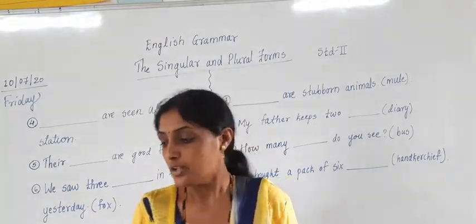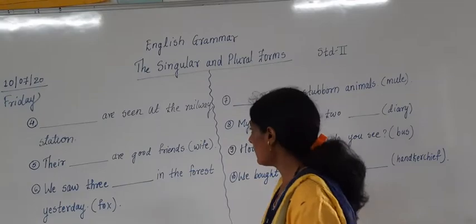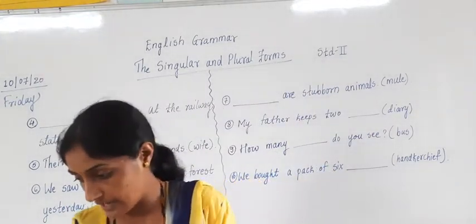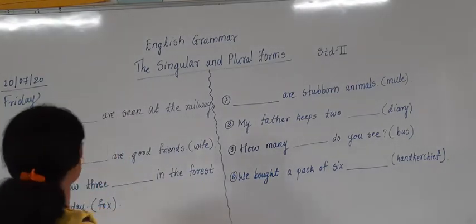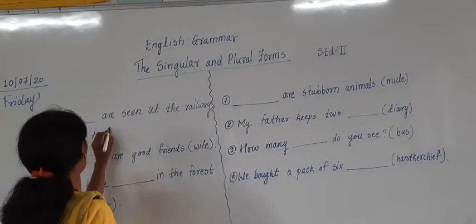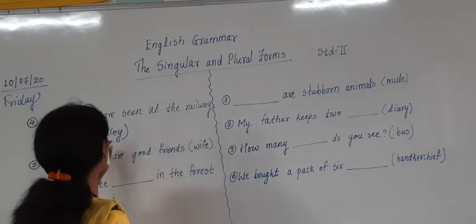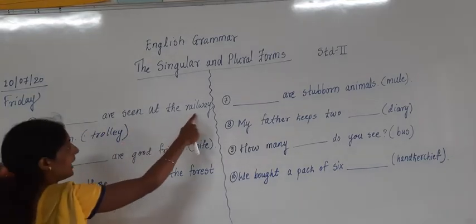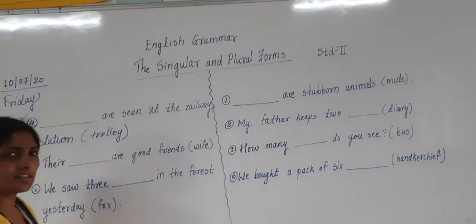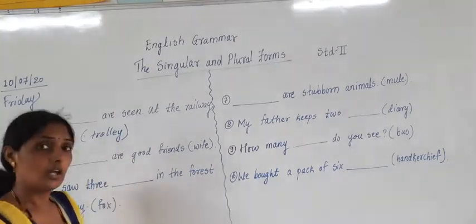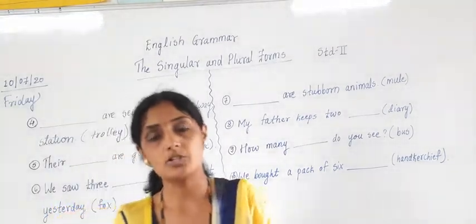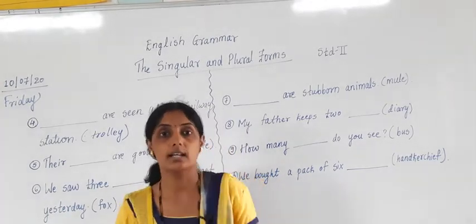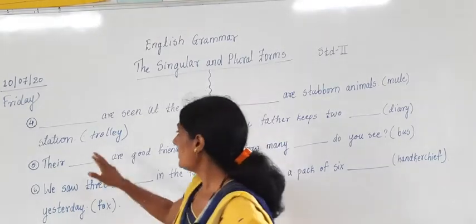Now the 4th sentence is about the plural. The words which are written in brackets, in which form are they? They are in singular form and we have to change those words into plural form. Here the 4th sentence is: dash are seen at the railway station. What is seen at the railway station? The answer is trolley. Trolley means one trolley, correct? When we talk about one trolley, then it is one. And when we say trolleys, then it is more than one. So here it is written trolley.